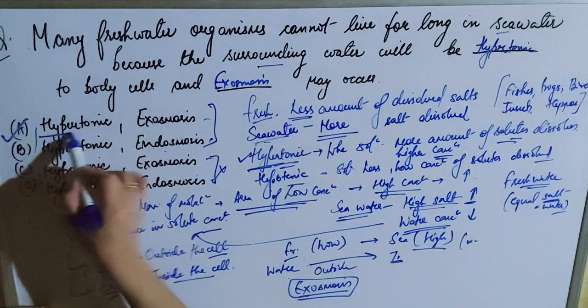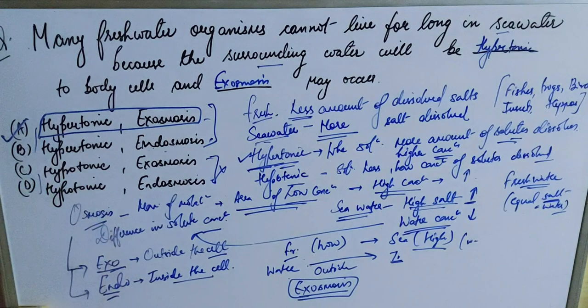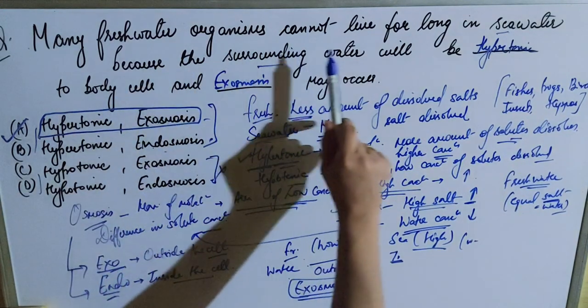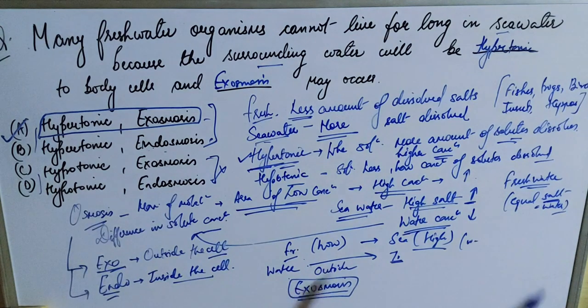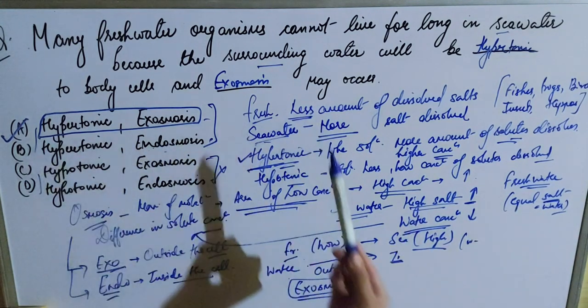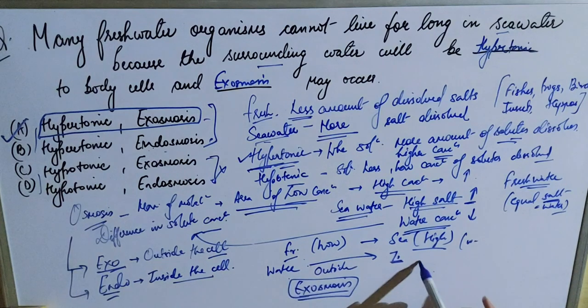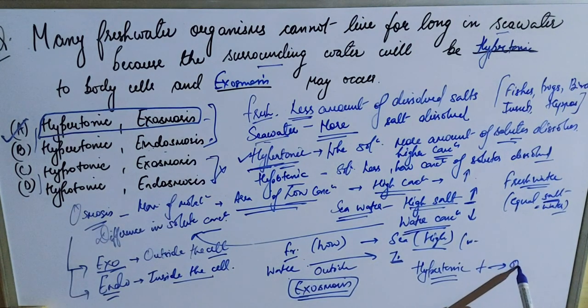So our correct answer will be hypertonic and exosmosis, as the water is moving from their body outside into the seawater. So many freshwater organisms cannot live for long in seawater because the surrounding water will be hypertonic to body cells and exosmosis will occur. As the solution is hypertonic, it contains more dissolved salts. To maintain the concentration balance, water will move from the freshwater organisms' bodies into the sea. Thus exosmosis will occur.